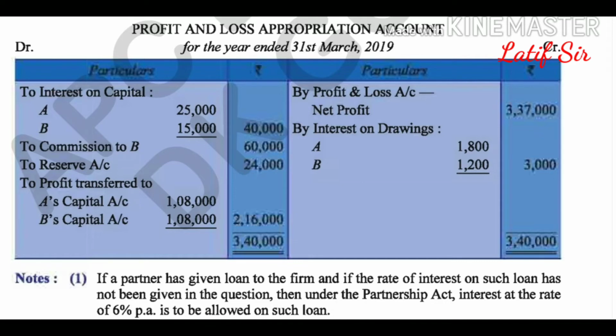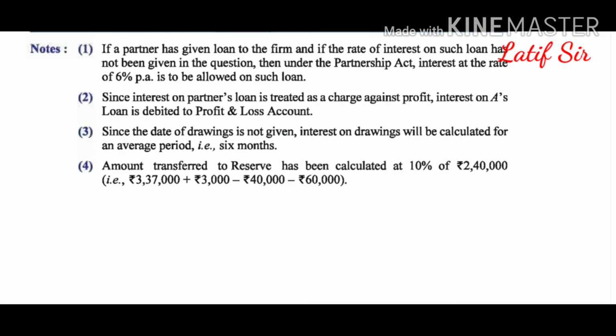So this is one of the solutions, and certain notes are given on how the information has been treated: 6% interest on loan has been taken as there is no information, interest on loan is debited to the P&L account before appropriation, and how the reserve is calculated is given again. Okay, hope you understand this one.